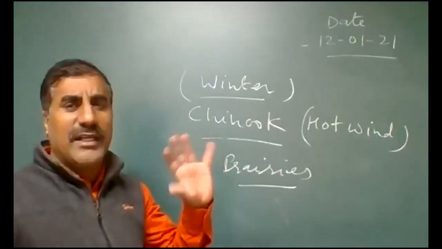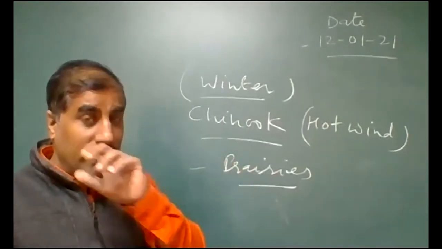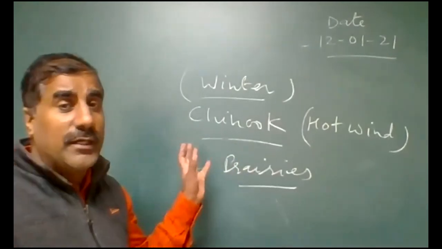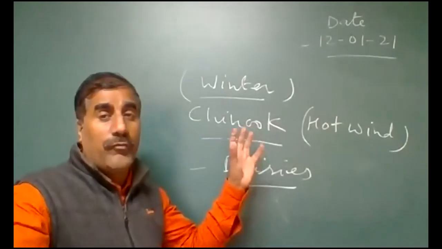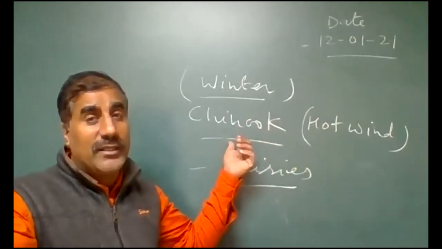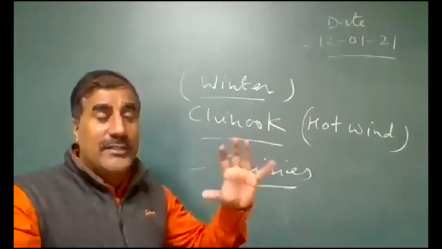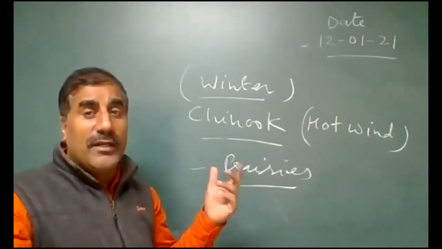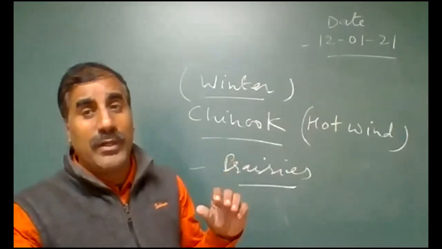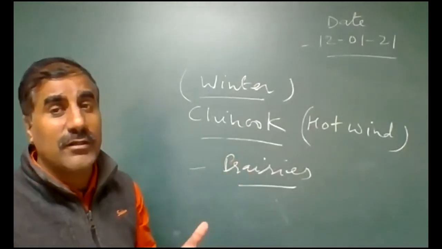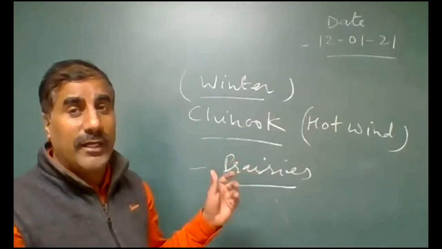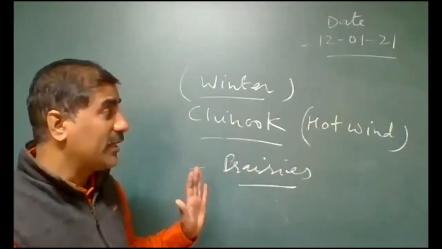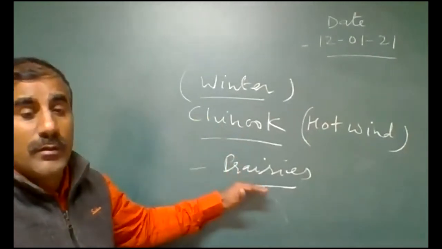Moderate rainfall means the average rainfall in that area. And during the winter, one hot wind blows in that area, which is known as the Chinook, and it increases the temperature of the surrounding area. Due to that, when ice melts, it will be plentiful for grazing for cattle. So these are the main climatic conditions of the prairies.